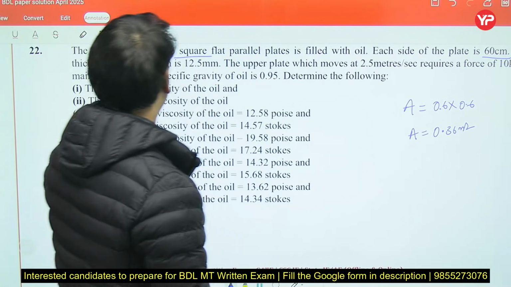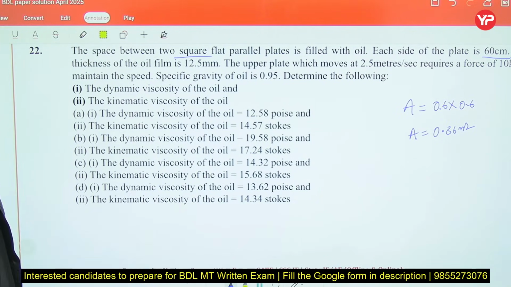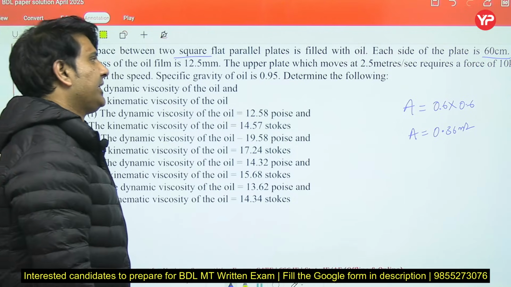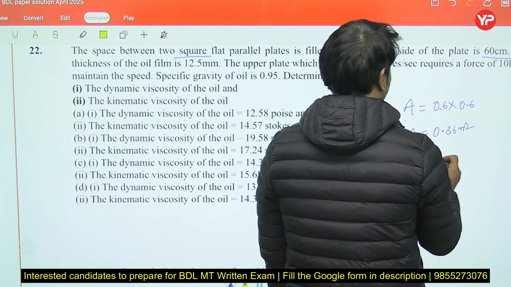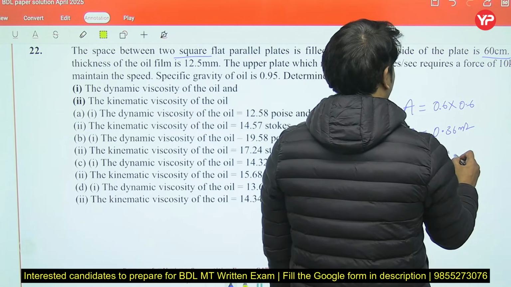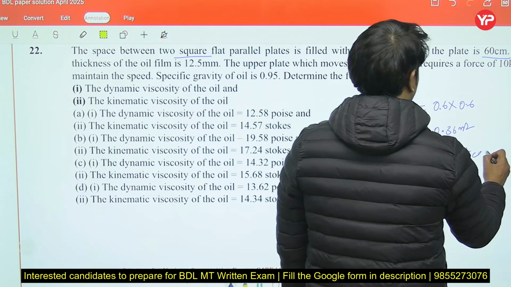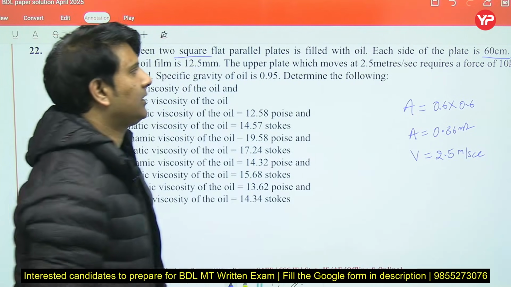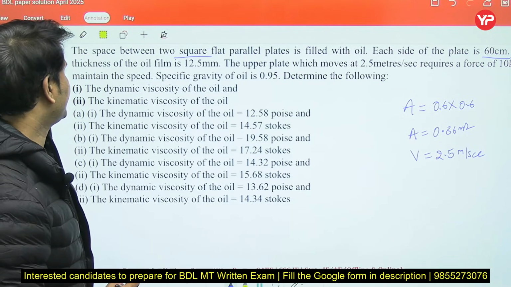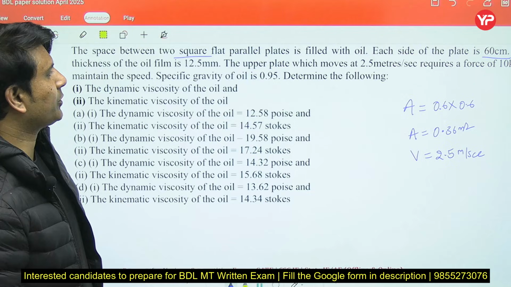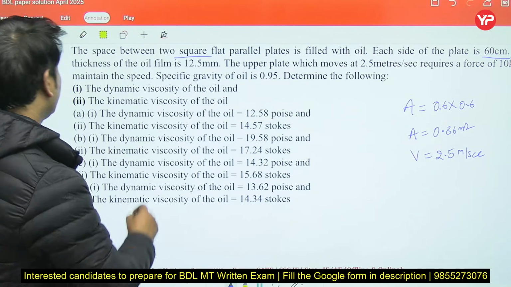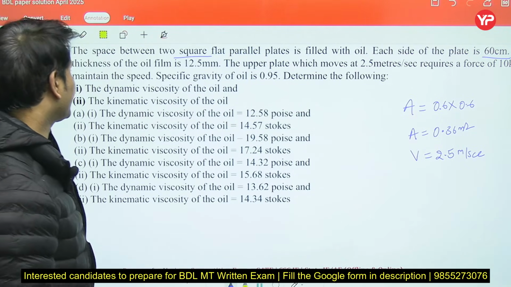Now the thickness of the oil film is 12.5 mm. The upper plate moves at a velocity V, or you can say U, of 2.5 meter per second, right? It requires a force of 10 kg to maintain the speed. The specific gravity of oil is 0.95. Determine the following: the dynamic viscosity of the oil and the kinematic viscosity.